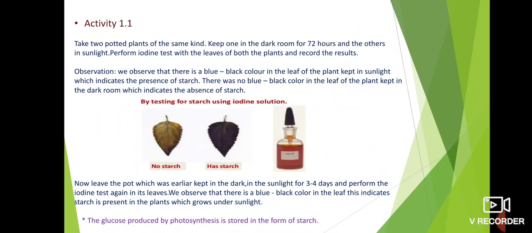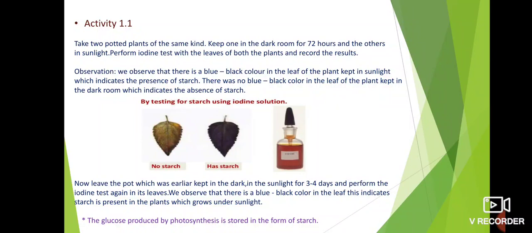When you keep a plant in the dark room, the leaf of that plant will not show the presence of starch. That means to produce starch also there is a need for sunlight. And one more thing we have to do here. When you kept one plant in a dark room and one plant under sunlight, after 3 days you did an iodine test. The plant kept under sunlight shows the presence of starch, and the plant kept in the dark room shows the absence of starch.